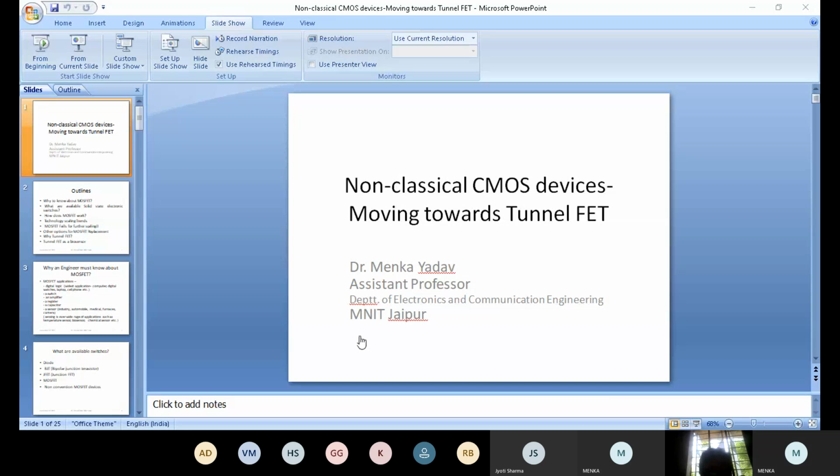Today we have a speaker, Dr. Menka Yadav. Ma'am is currently working as an assistant professor at the Electronics and Communication Department, MNIT.